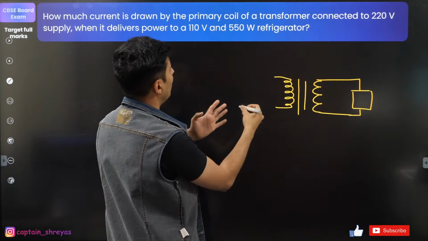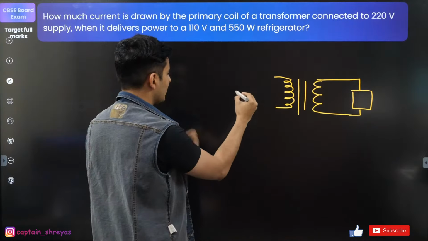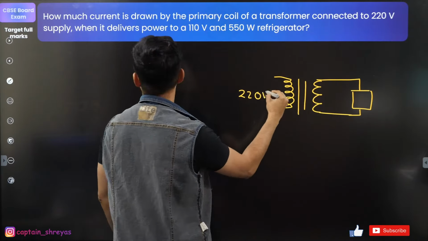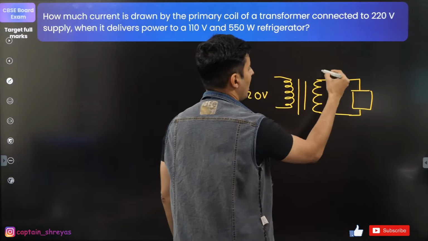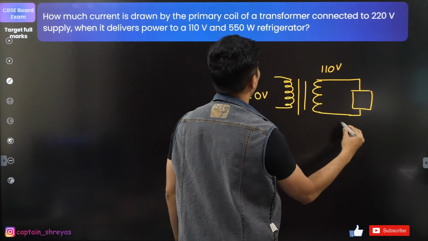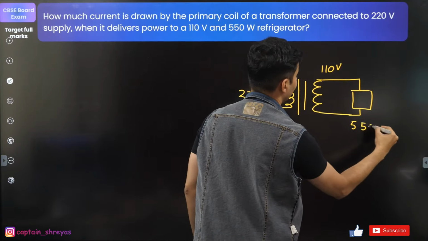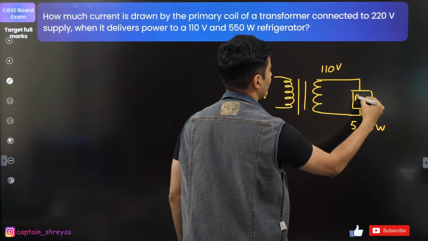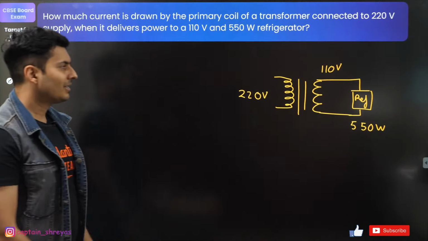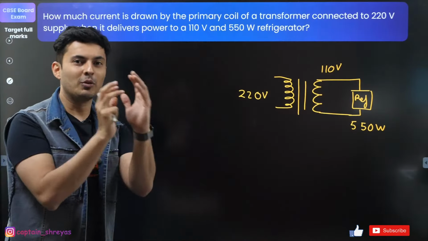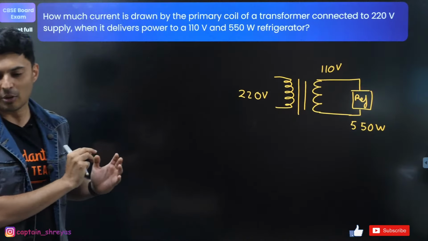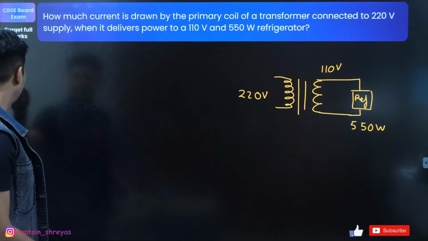The input voltage of the transformer is 220 volts. The output is at 110 volts. Power is basically 550 watts for the refrigerator. This is the symbolic diagram just to give you a perspective of what is happening in the problem. That's all. So now think about it.